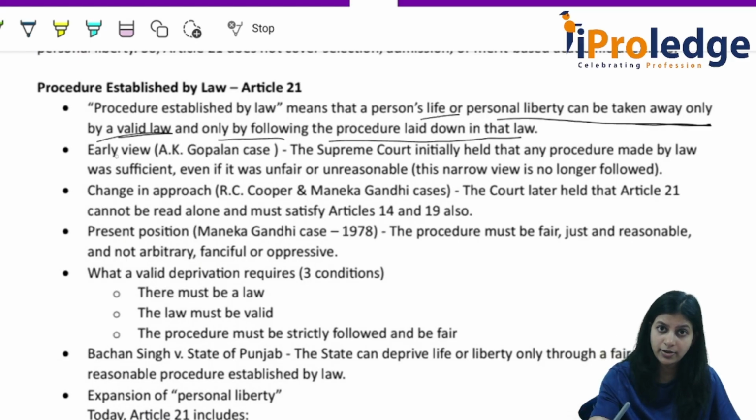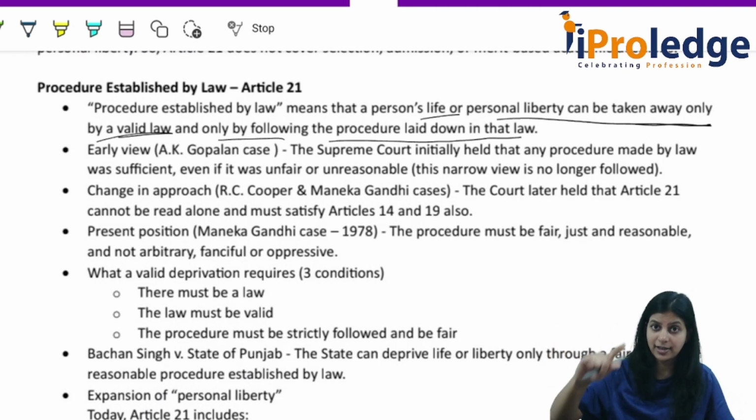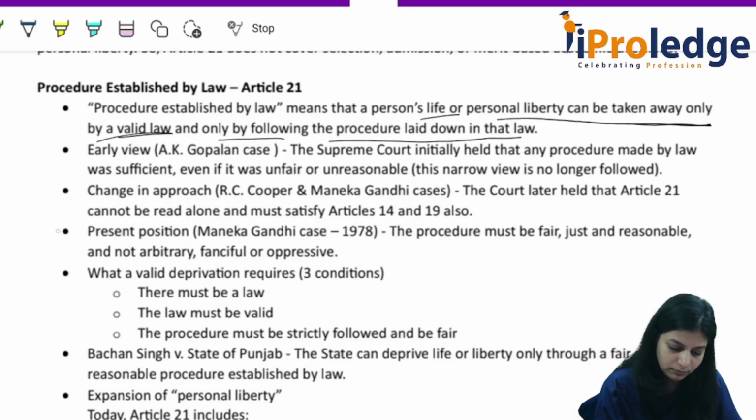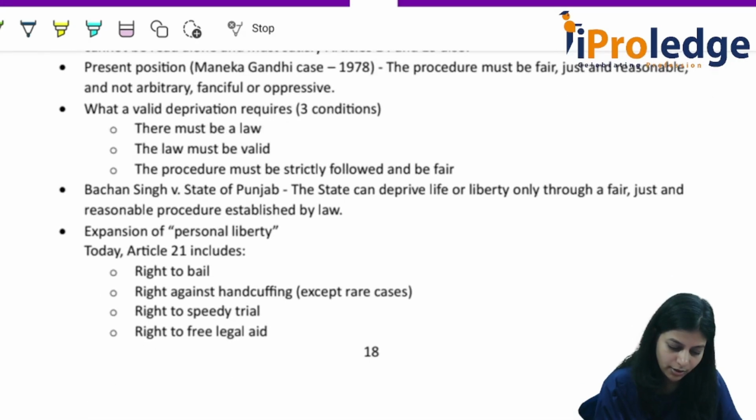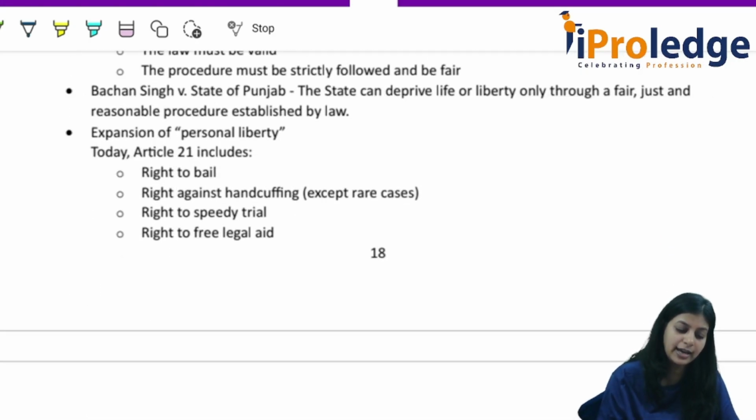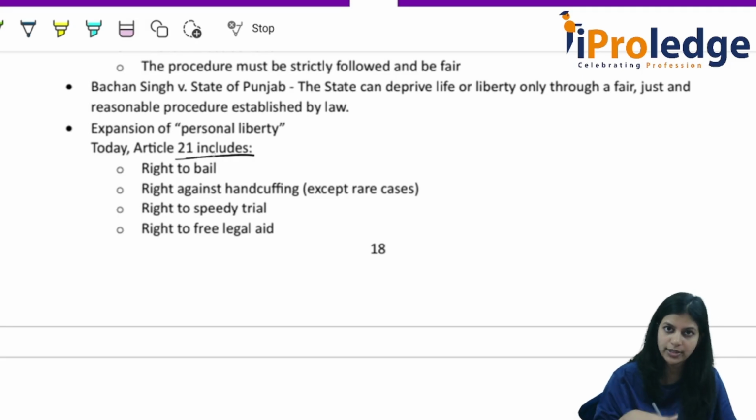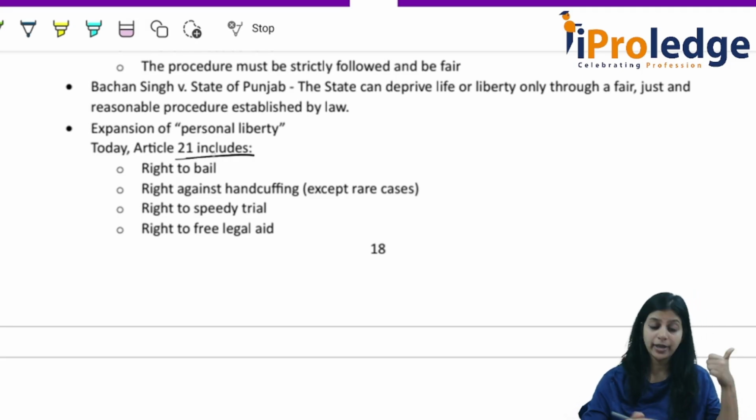A person's right to life and right to personal liberty cannot be taken away unless and until there is a procedure established by law. That means there is a valid law, and in that valid law, what procedure is given, how it should be taken away, the same procedure has to be followed. Okay. So this is your right to life. And Article 21, in today's view, also includes right to bail.